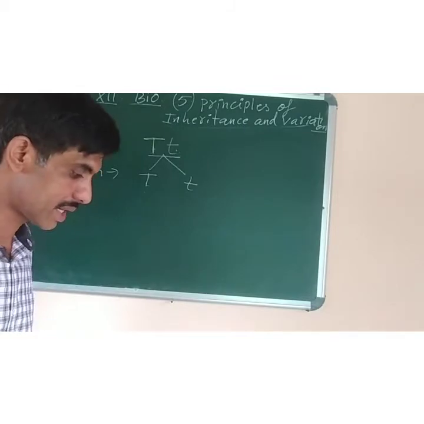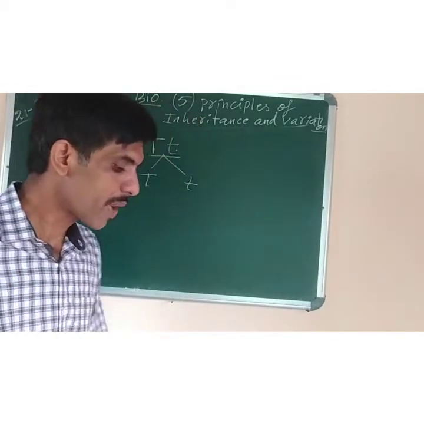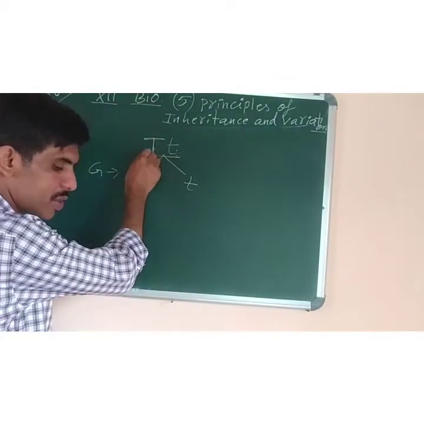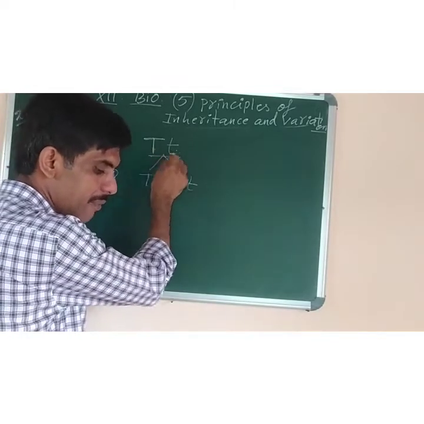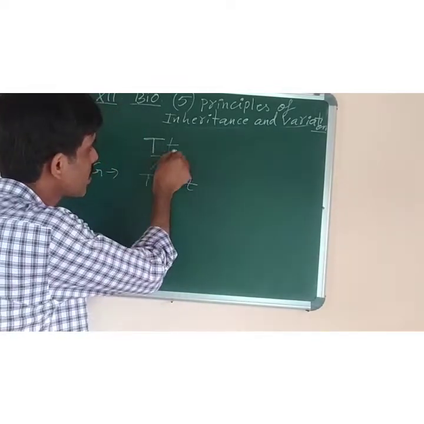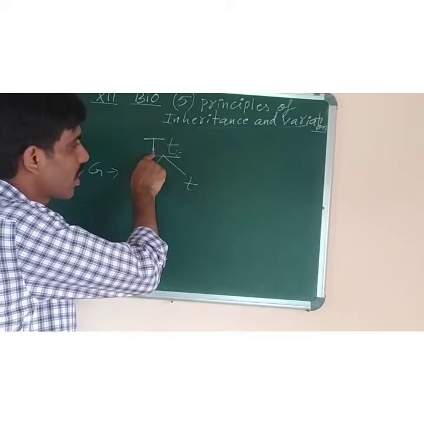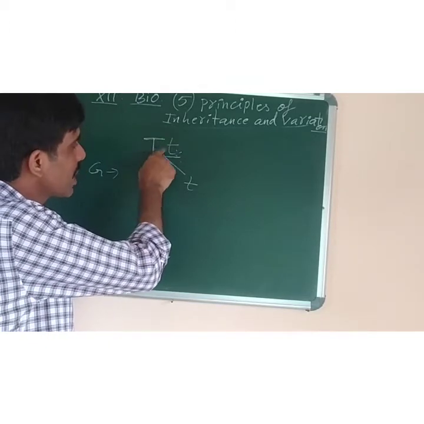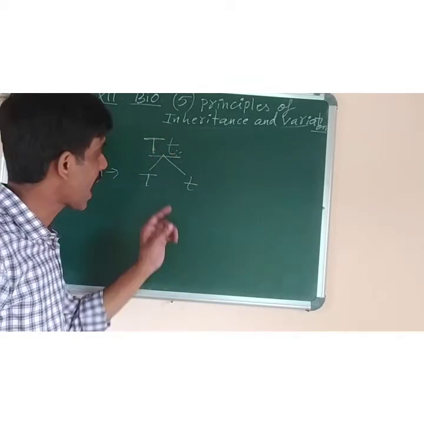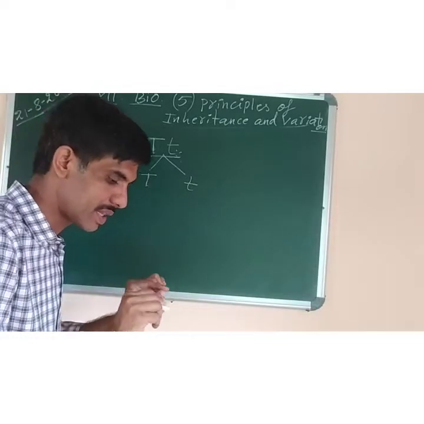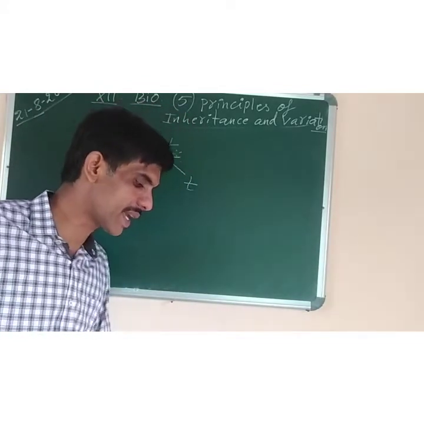So the definition says, when a pair of alleles are brought together in the F1 hybrid, both the alleles or allelomorphs remain together in the hybrid, and at the time of gamete formation, they separate without any blending.